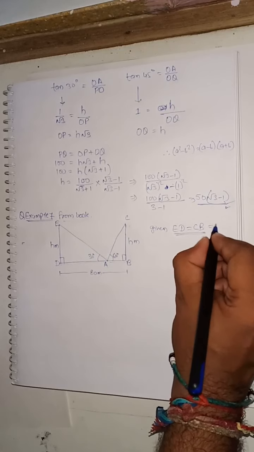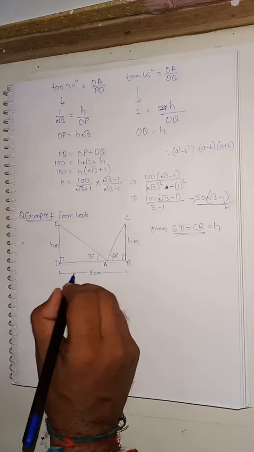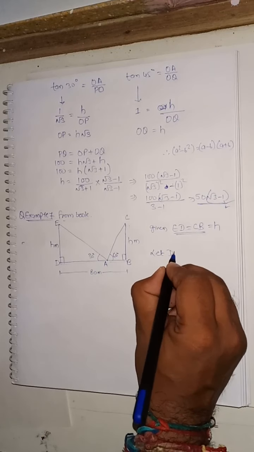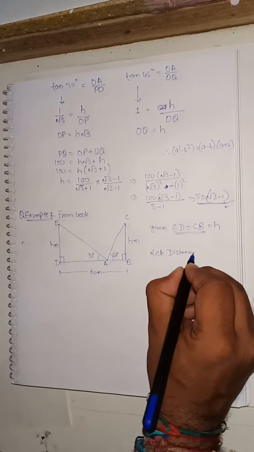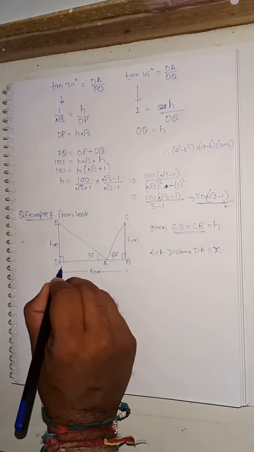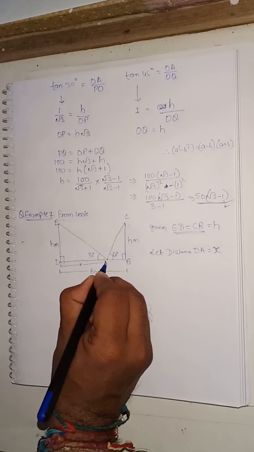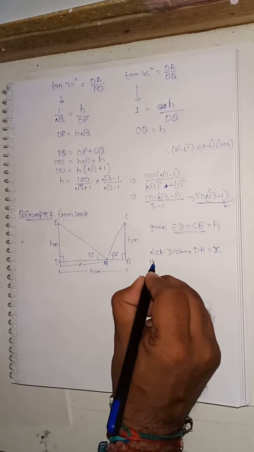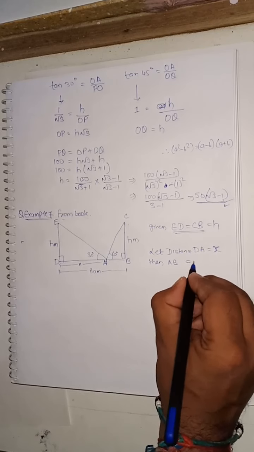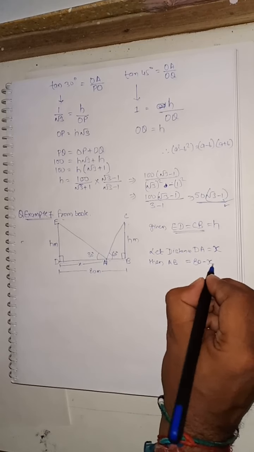Okay, so that's y is equal to h. And now here we are going to let the distance DA is equal to x. If we let this be x, then distance AB will be equal to 80 minus x, correct?